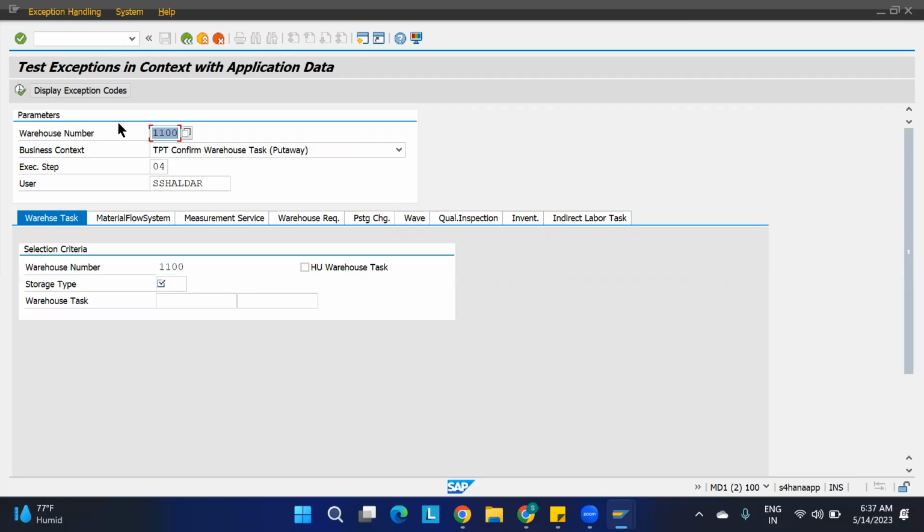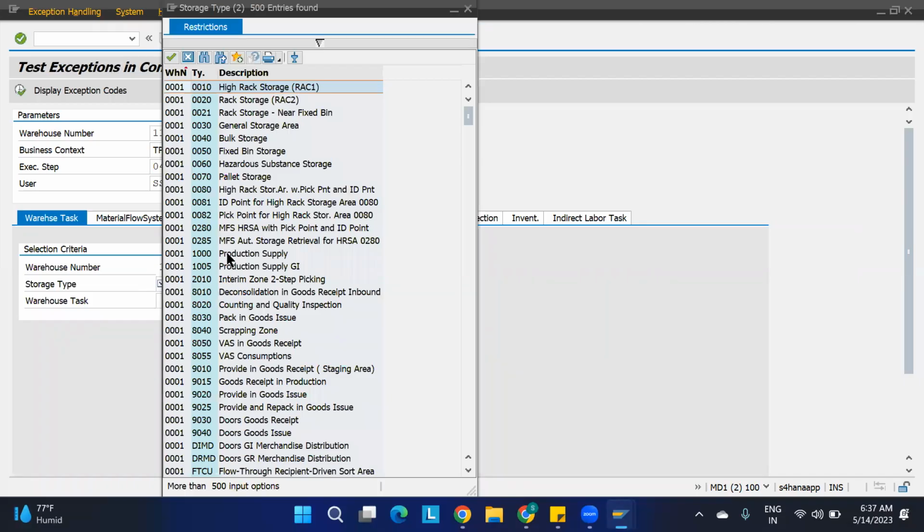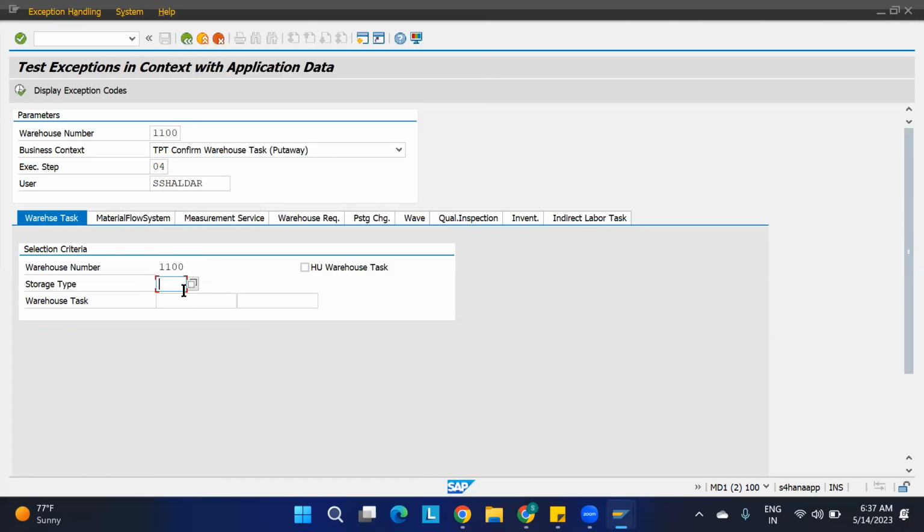Test exceptions. Okay, it is available. Storage type, yeah, now it is coming. Okay, so it is available now. Storage type is something. So we are restricting based on storage type also over here. So only for that storage type, this exception code.